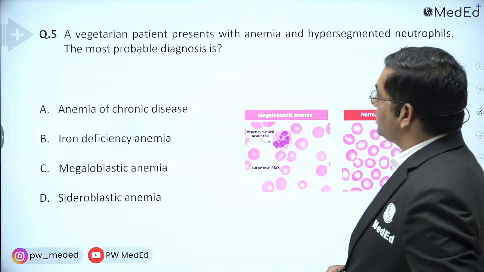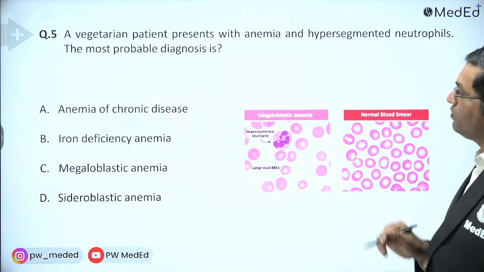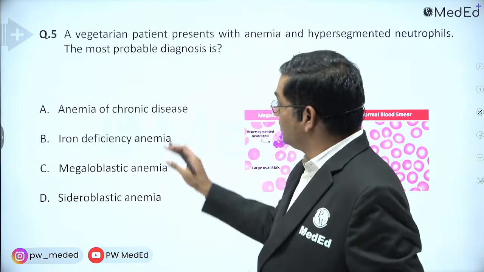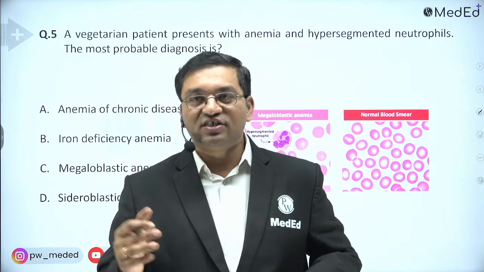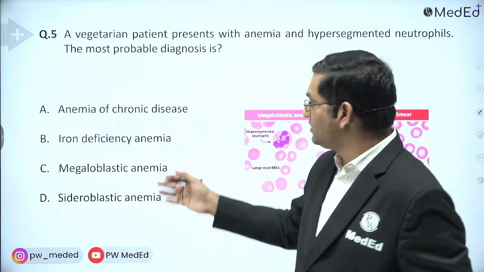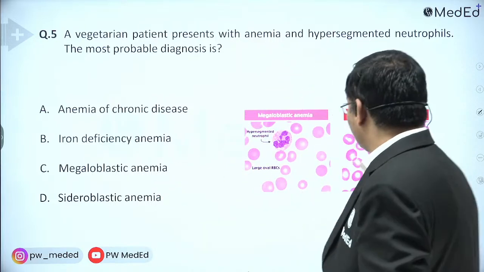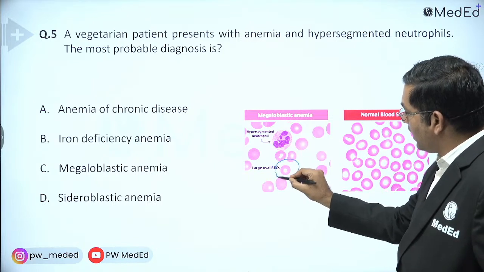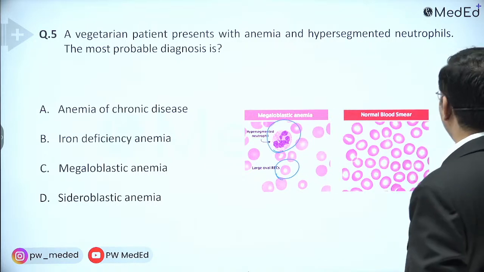A vegetarian patient present with anemia and hypersegmented neutrophils. The most probable diagnosis is, vegetarian patient means he is getting the folic acid, but there is lack of B12. B12 is present in the animal food. Now try it. What is this? Anemia and hypersegmented neutrophil. What is the answer? It is megaloblastic anemia. So this is the blood picture. The large size oval RBCs and the hypersegmented neutrophils. It is megaloblastic anemia.